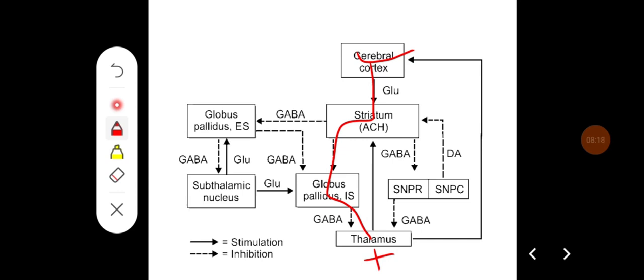So inhibition of an inhibition is called disinhibition, and it is going to excite the thalamus. So the direct pathway has excitatory inputs to the thalamus.